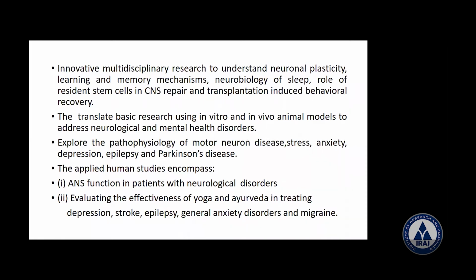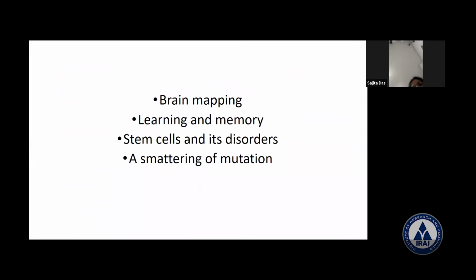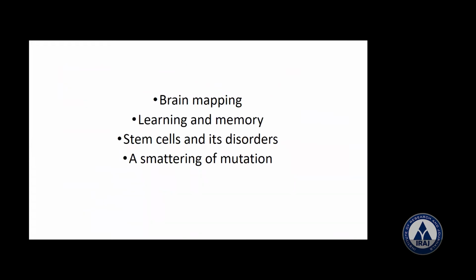Now, what is the pathophysiology of motor neuron diseases? Motor neuron disease means it comes from the spine; you can call it lower motor neuron, and upper motor neuron also. And Parkinson's disease is usually seen in elderly patients. Now there are a lot of areas where you can do research, apart from what I told you. One is brain mapping, learning and memory, stem cells and disorders, and mutations. These are only a few I brought, but many more exist. Mainly I'm telling you these four.